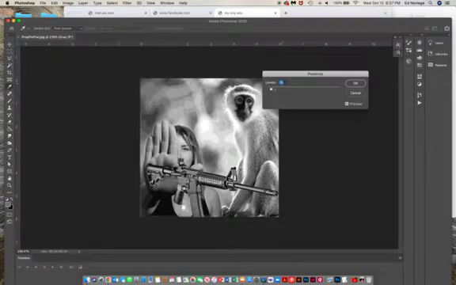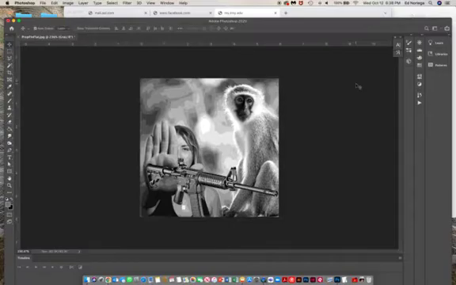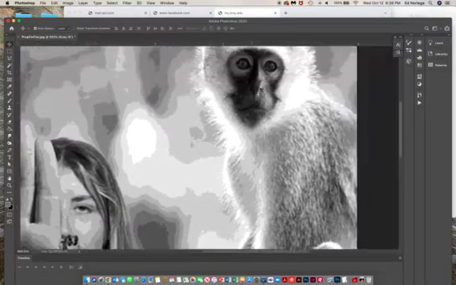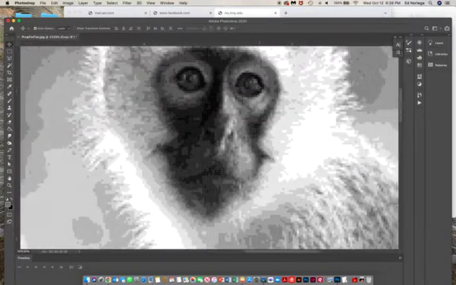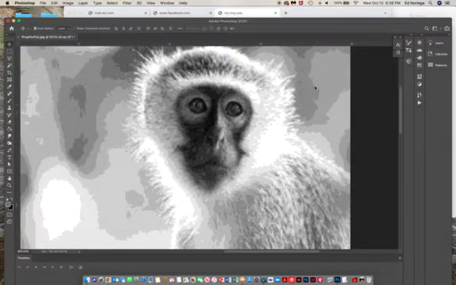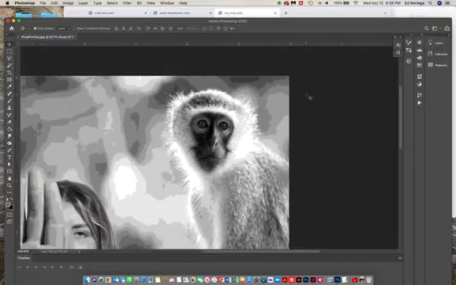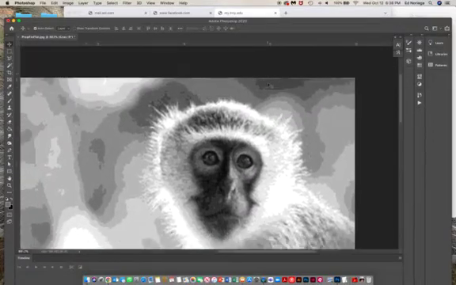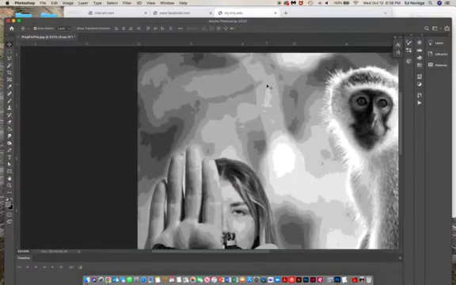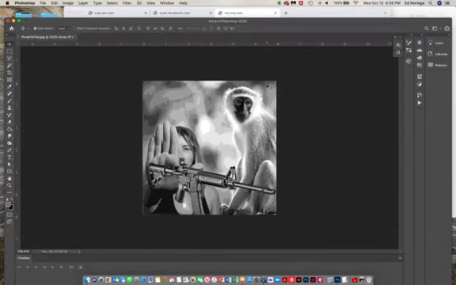For this exercise, we want to turn it into 12 levels, because we have 12 colors that we want to replace everything with. So we're going to tell it okay. And if I zoom in real big, you'll see how everything is broken down into its own hard shapes and values based on the level palette that we have. So let's do that first.